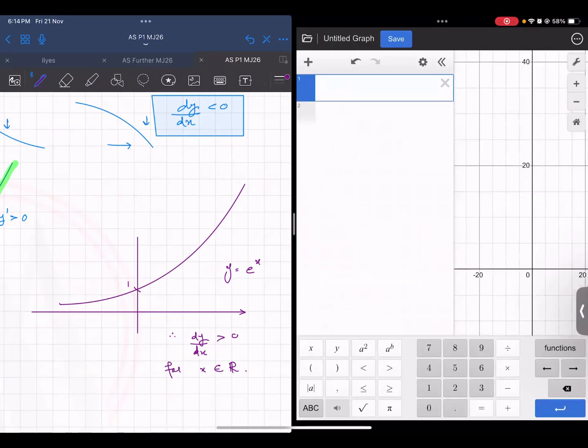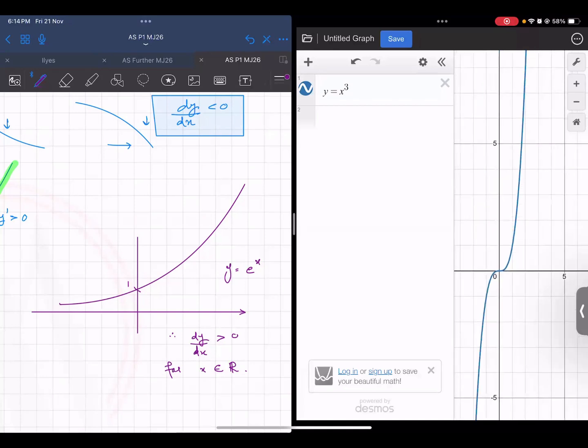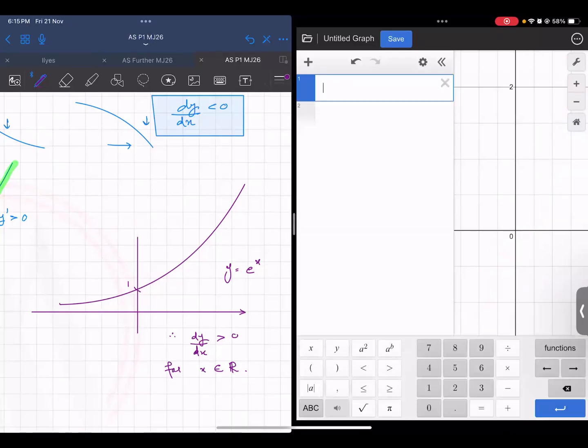Let's suppose it is y equals x cubed. What about this? You can see that the graph is again always increasing except at the x value 0, isn't it? The turning point is 0 comma 0. This is where your tangent will be horizontal. Otherwise your graph keeps on increasing, the gradient is positive, so this is also an increasing function. Let's do another example.